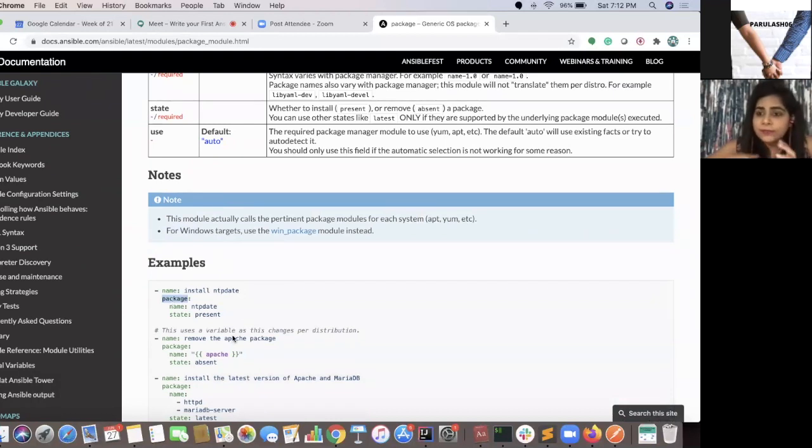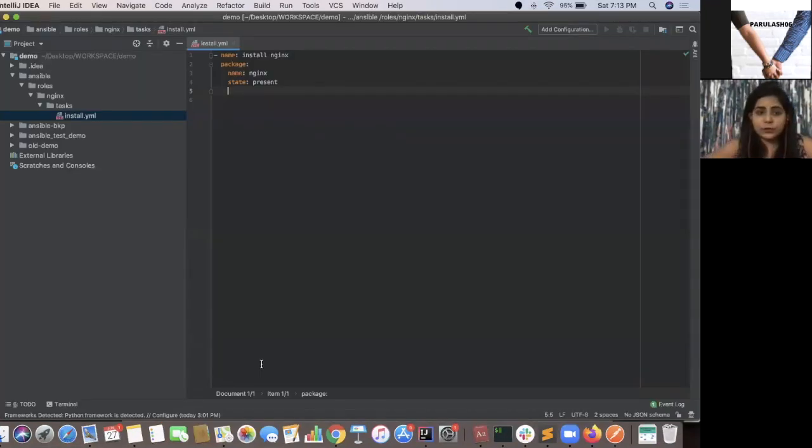What it does is, as soon as our Ansible playbook tries to connect to the remote server, it collects certain information from the remote server, like what type of server it is, what OS is installed, and what package manager is there. The package module uses that information to decide which package manager to use, and internally manages the command which will be fired. In the case of your CentOS machines, it's going to use yum, and in the case of your Ubuntu machine, it's going to use apt. So accordingly, it will make changes.